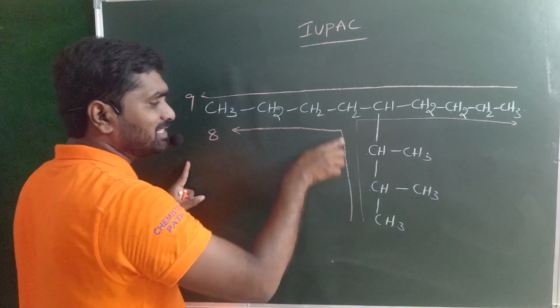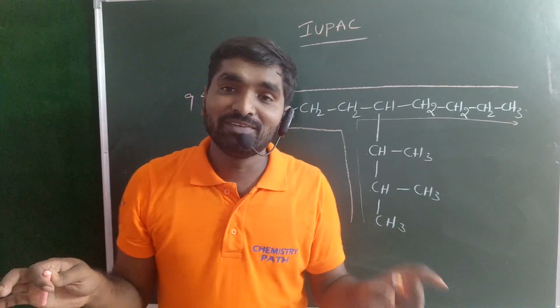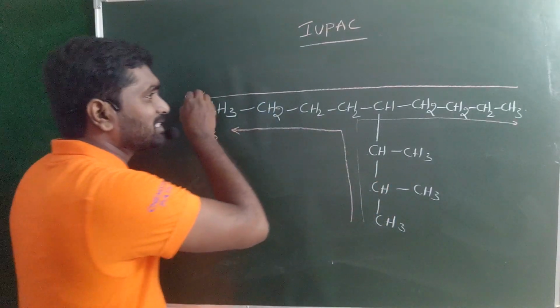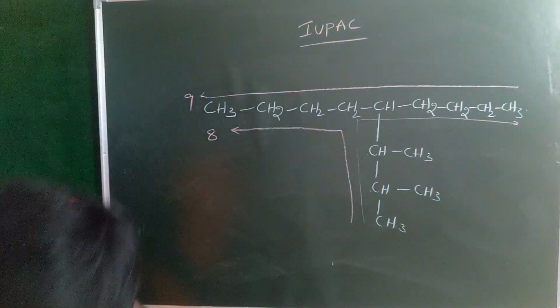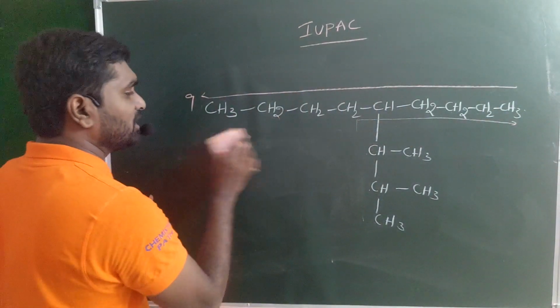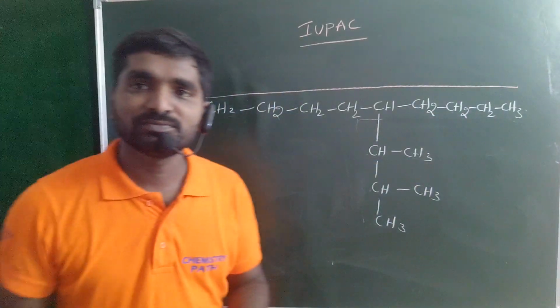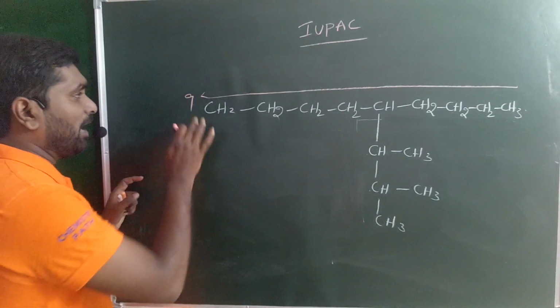That means the L-shaped chain is not your parental chain, even though it contains more substituents. The straight chain, the 9-carbon chain, is your parental chain. Okay, so then what happened?